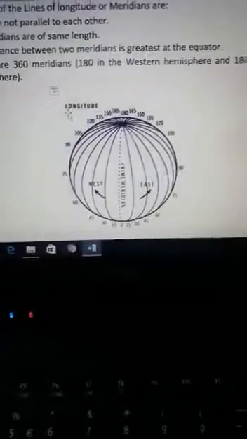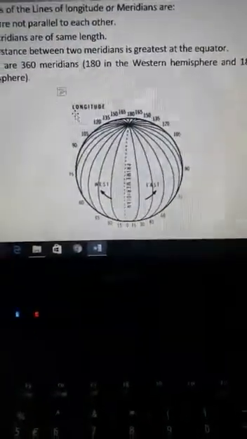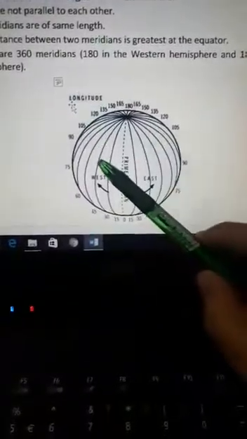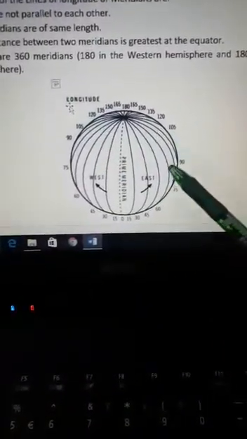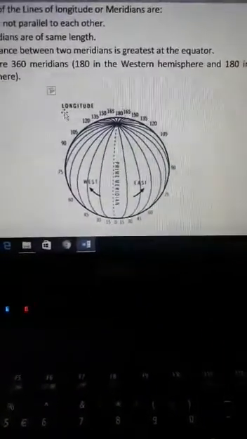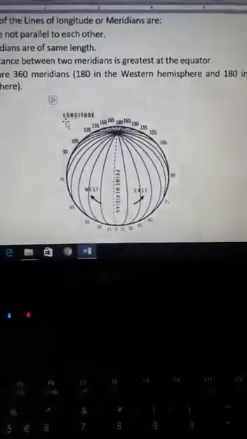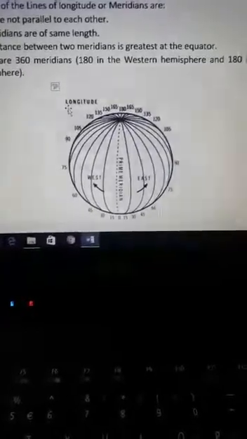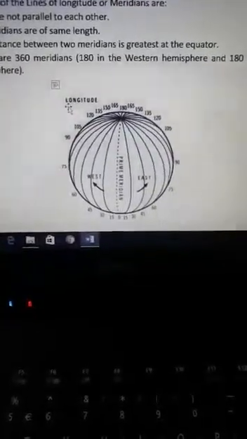Fourth feature, there are 360 meridians. How? 180 in the western hemisphere and 180 in the eastern hemisphere. So these are some features of lines of longitude, or you can say meridians.